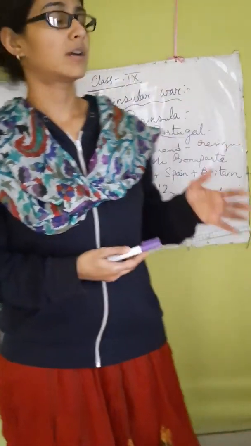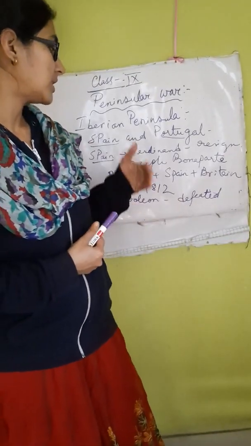This war marked the decline of Napoleon, and he was defeated badly. He was so much ruined that Napoleon himself said that the Spanish ulcer ruined me. This war with Spain, he himself described as an ulcer. An ulcer is a bad disease from which recovery was rarely possible in those days. So he himself calls it the Spanish ulcer, and he said that this Spanish ulcer ruined him completely.